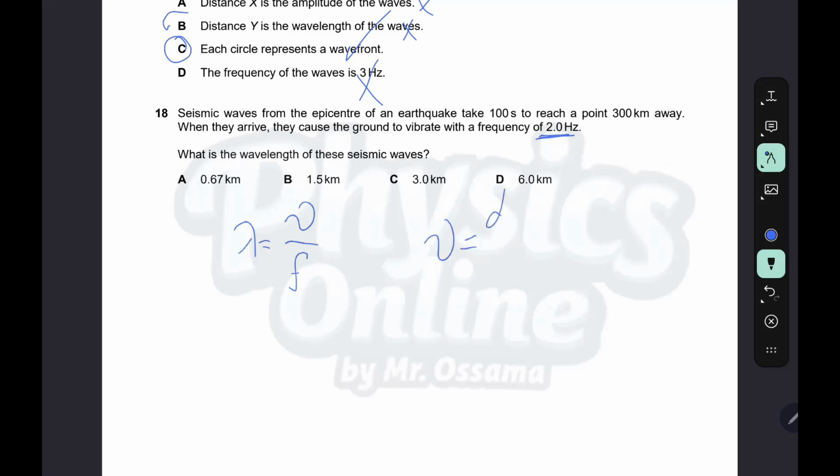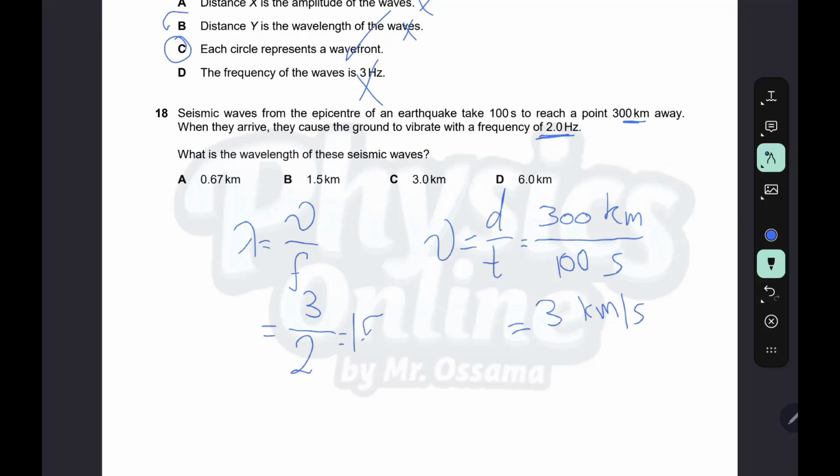v is distance over time. Distance is 300 kilometers. We would need to convert it, but since the answer here is in kilometers, we will not convert. 300 kilometers over time 100 seconds gives you 3 kilometers per second. v here is 3 kilometers per second and f is 2. So the answer is 1.5 kilometers.